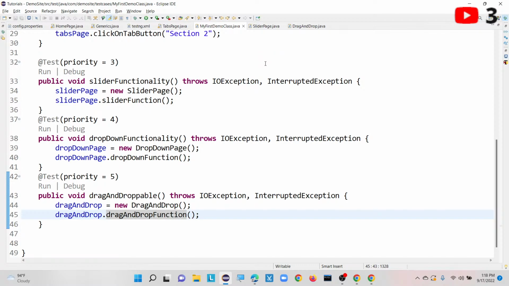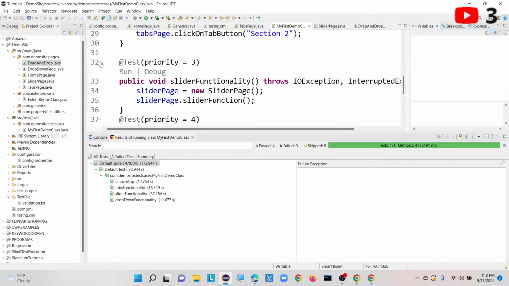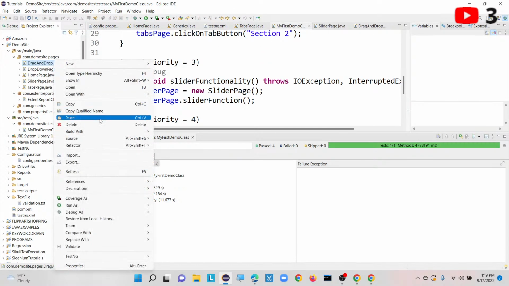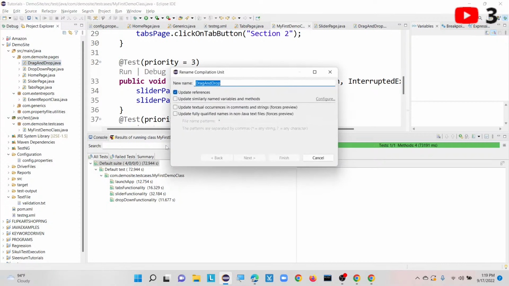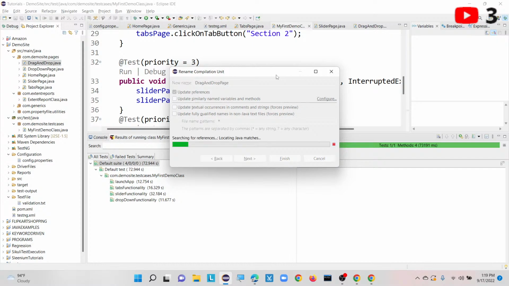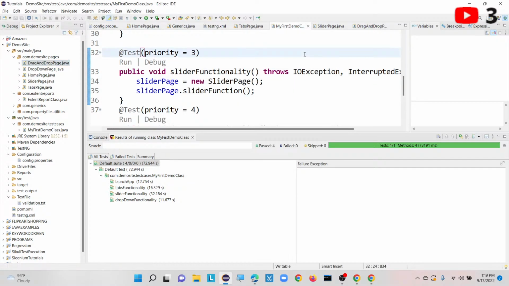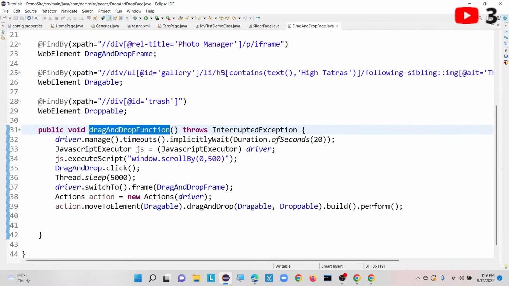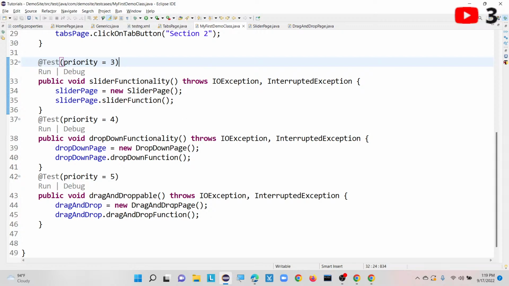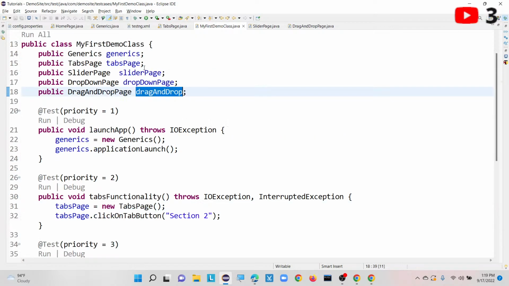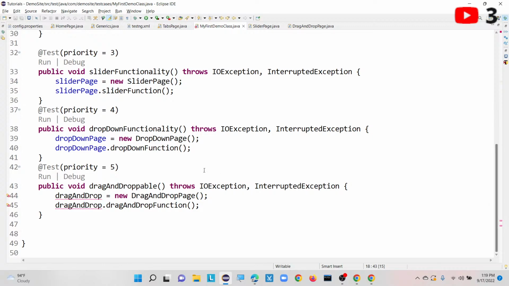See, now everything went away. So now let me change this drag and drop to drag and drop page, so that it will be easy for us to understand. Now everything got changed here. You can go and see inside my first demo class, all are getting updated. Drag and drop page I can mention here, it will be more understandable. So go to your particular method and change this to this one.